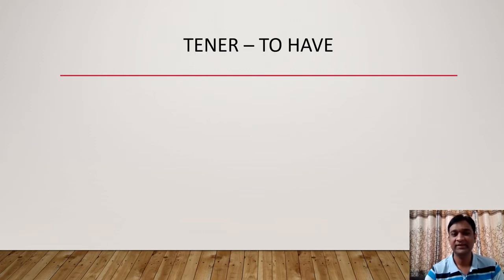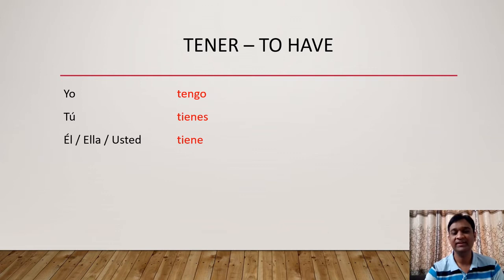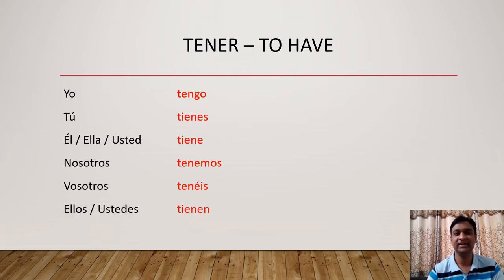Friends, today in this video we will learn the new verb tener. Tener means to have. So first we will discuss the 6 conjugations of this verb. The first form is tengo, the second form is tienes, third form is tiene, fourth form tenemos, fifth form tenéis, and the last form tienen. So friends, these 6 forms are used with the appropriate subject pronoun.